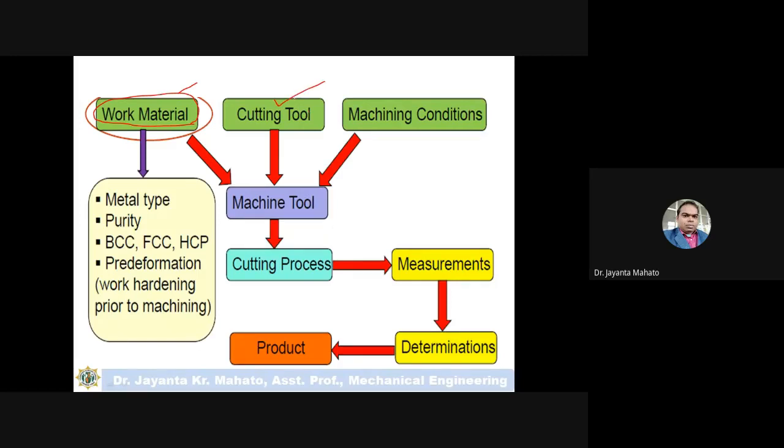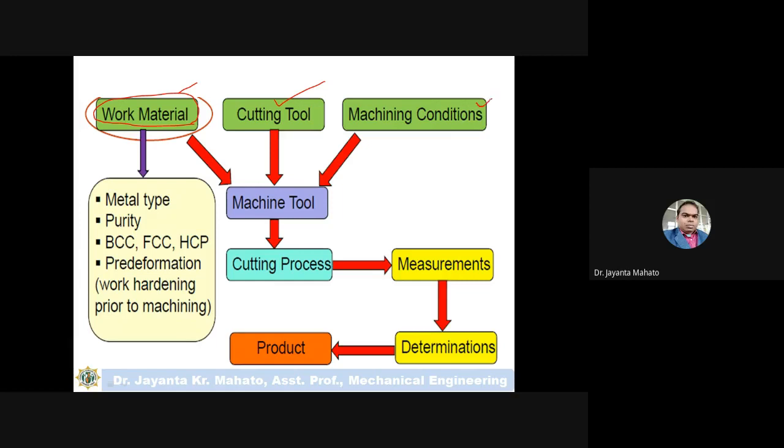What type of cutting tool are you using? Are you using carbide cutting tools or diamond cutting tools? Like a drilling tool or turning tool, a multi-point cutting tool or a single point cutting tool. So this is also a dependent parameter.